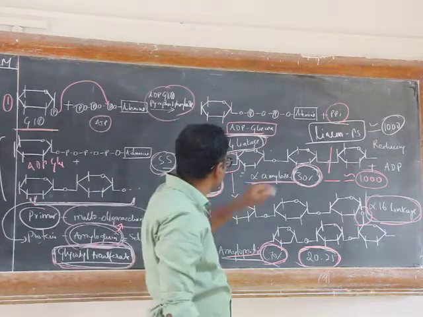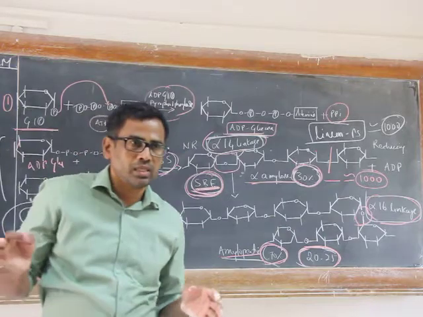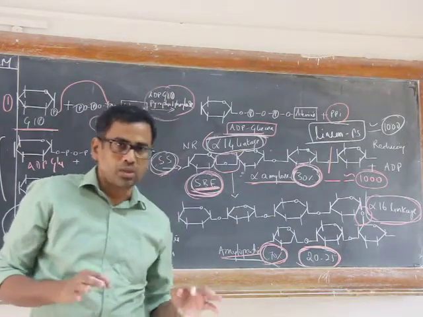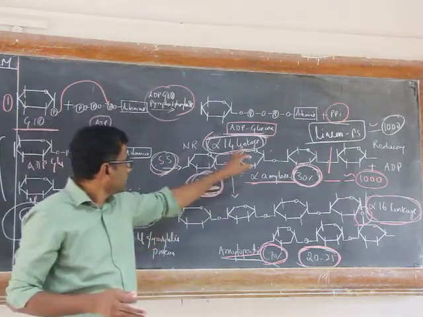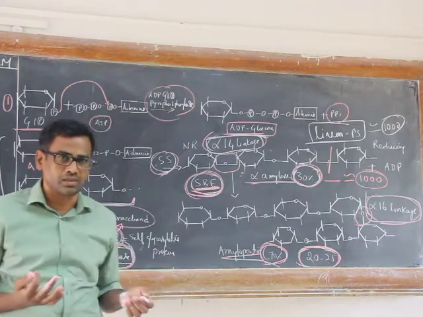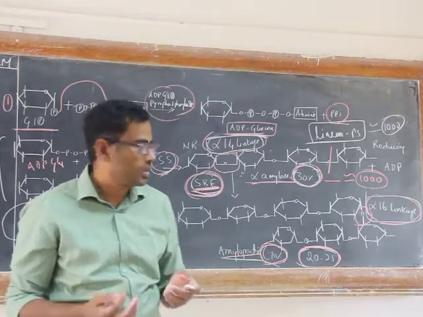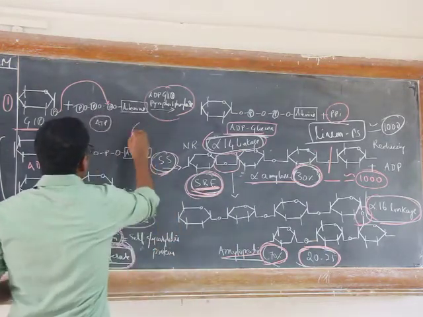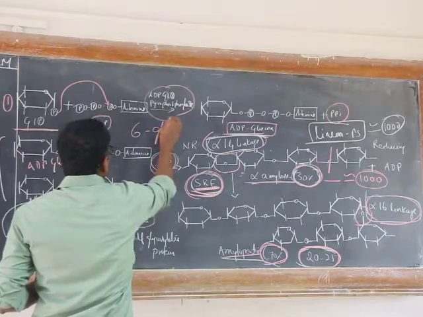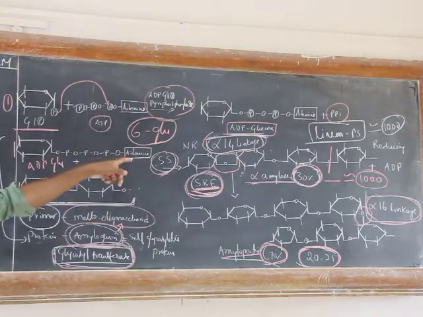Here I mentioned that amylose is a linear polysaccharide. Although we consider this a linear polysaccharide, it forms a helical or coil structure. Every 6 glucose residues form a coil structure of amylose.